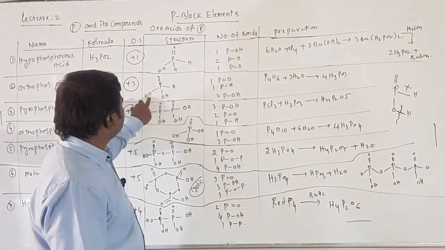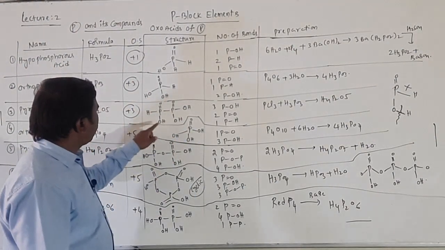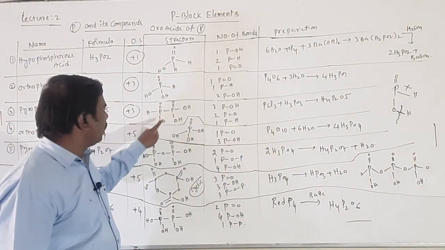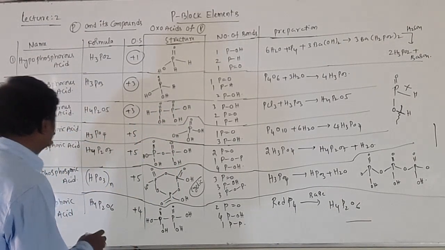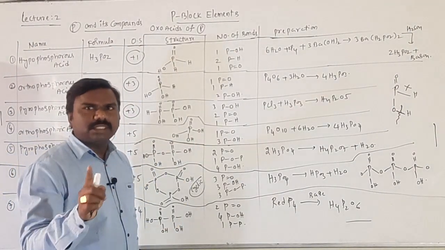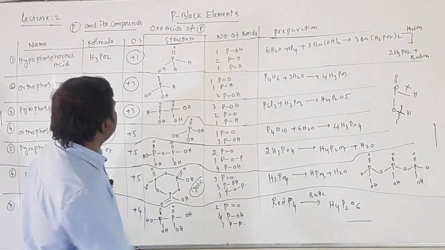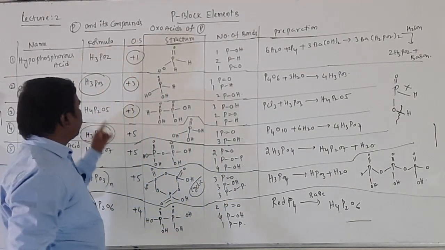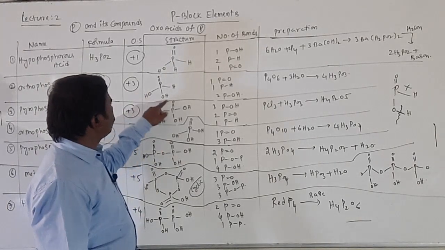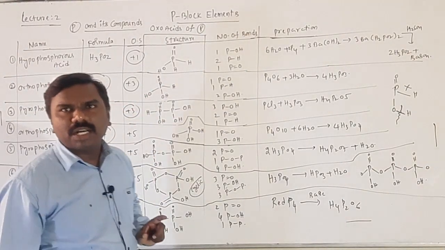Basicity 1. So here 2 can be removable, not this hydrogen. Basicity 2. Here 1, 2, 3 can be removable. This H directly connected with P is not removable. 3 means basicity 3. Especially H3PO4, observe: 1, 2, 3 hydrogens are attached to the oxygen but not to the phosphorus. That is why these can be removable. Basicity is 3. In case of H3PO3, these two, remember, important 1 mark question in the textbook. So 1, 2, these two can be removable, basicity 2, but not the P-H bond. Understood all of you?